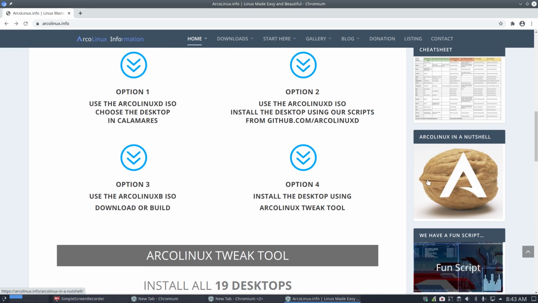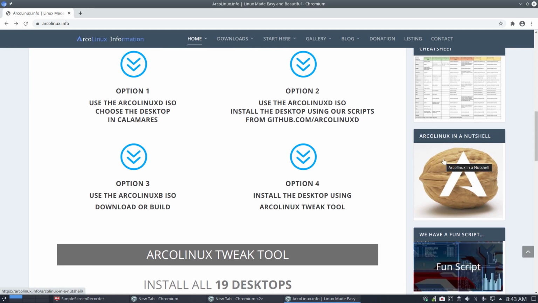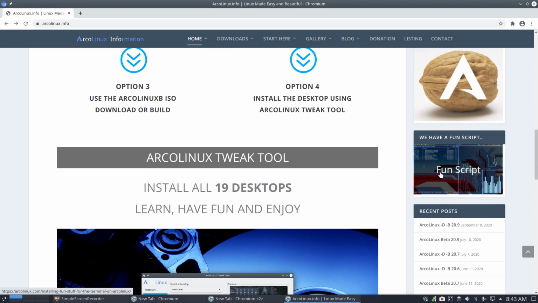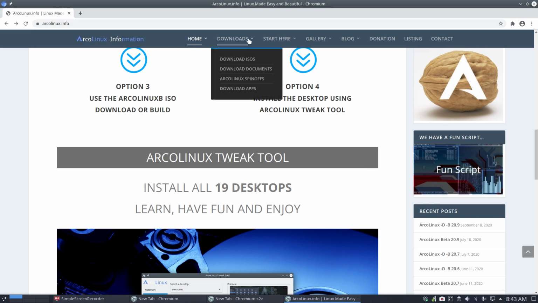If you're really new to ArcoLinux, well, this is a nice thing. In a nutshell, very short, hey, this is ArcoLinux. Don't forget we have a fun script. You can have all these colors and these design things and pipes and stuff like that. And that's a lot of information already on one page. I'll leave you to take a look at all the rest.